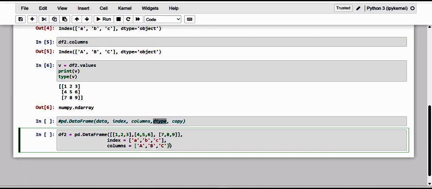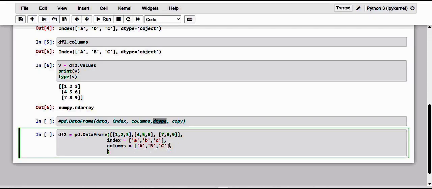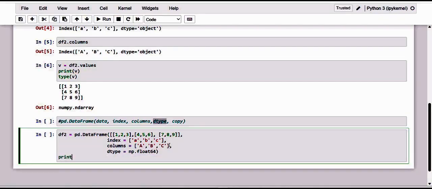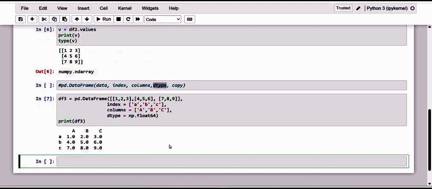Here I'm going to add the dtype, and I provide float64. Let me print it, and I'll give a different variable name to differentiate: df3. Kindly see here. As we can see from the result, even though the values passed into the DataFrame are all integers, the constructor has converted them to floating point.